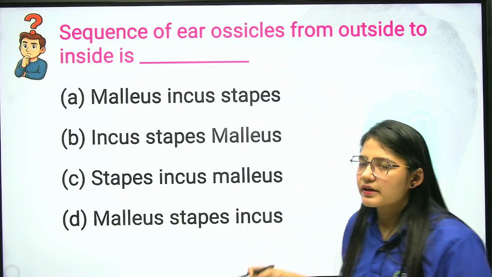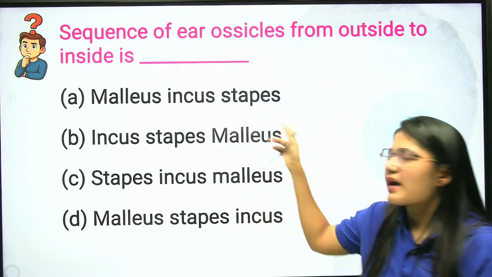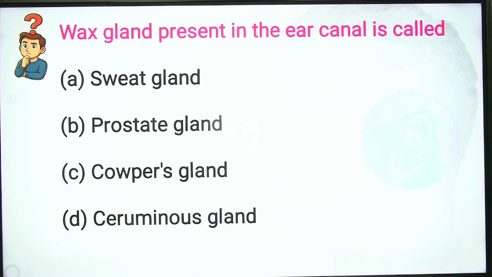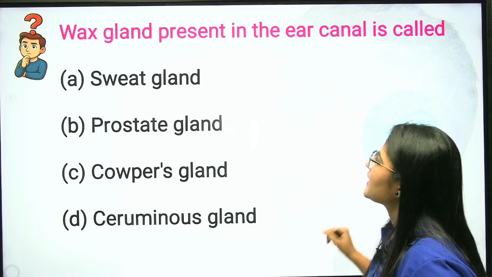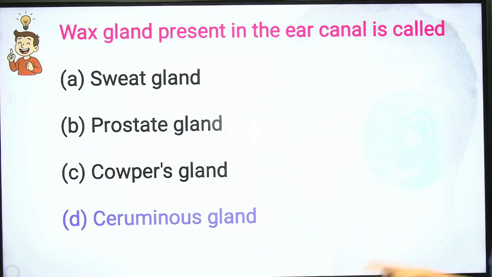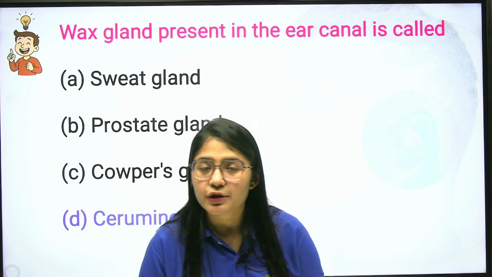So that is the trick for your ear, that is MISS. Malleus, incus and stapes are the order of the bones present in the ear. Next we have: the wax gland present in the ear canal is called, that is your ceruminous gland.